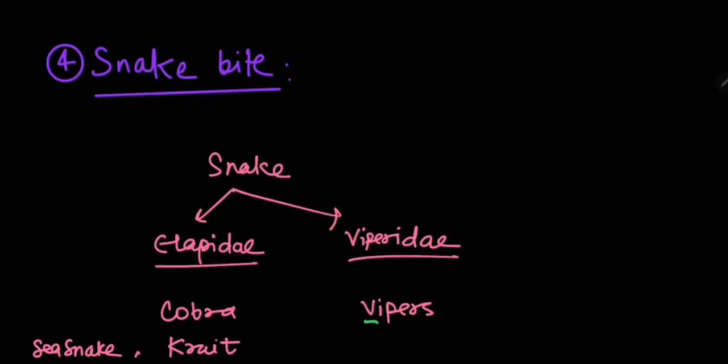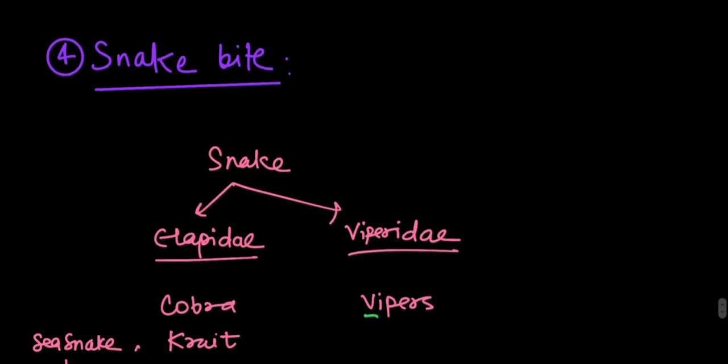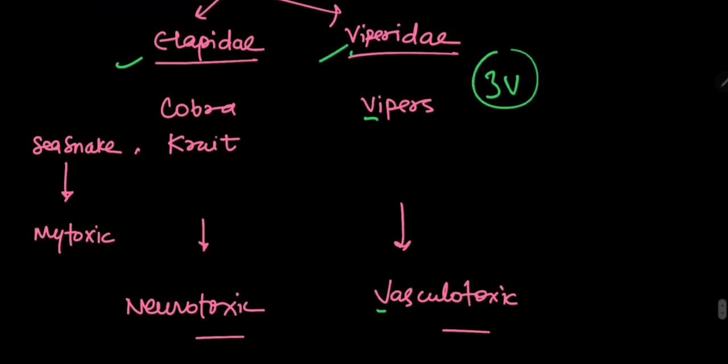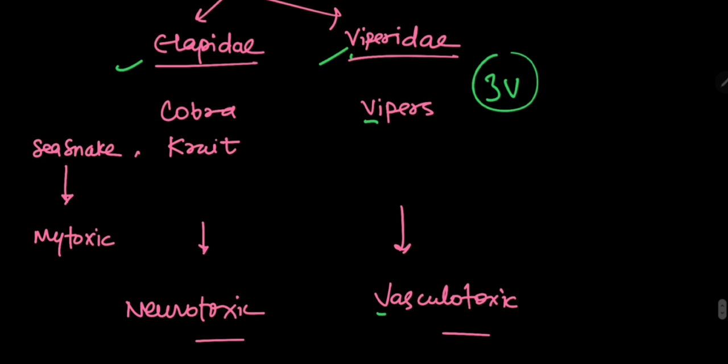Our next topic is snake bite, which is very important. Every year they ask at least one question. There are basically two types of snakes: Elapidae and Viperidae. We will remember it by 3V: viper, Viperidae and vasculotoxic. Viperidae snakes are mainly vasculotoxic, and Elapidae are sea snake, cobra and krait, in which sea snake is myotoxic and cobra and krait are both neurotoxic. According to their toxicity, the symptoms will be there.